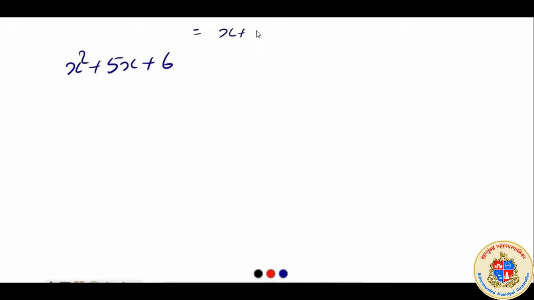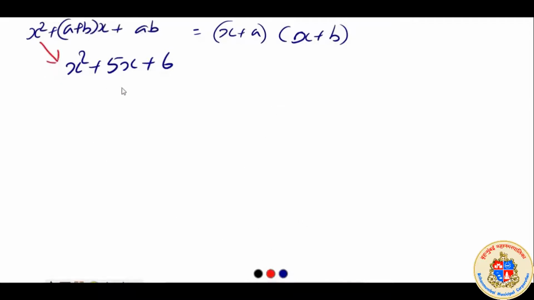We will find that (x + a)(x + b), when expanded, became x square plus (a + b) into x plus ab. Now when we look at this, it is almost the same type of expression. Here a + b is replaced by 5, and this must be the product of a and b. If you think from that angle, can we write this expression in this format? And if it is in this format, we know that it is in product form.